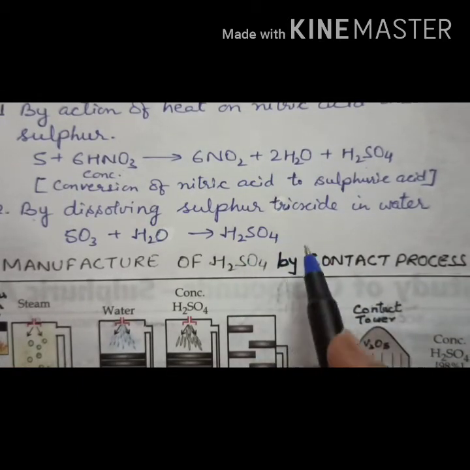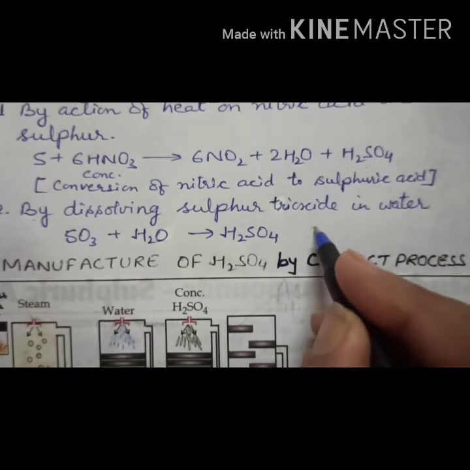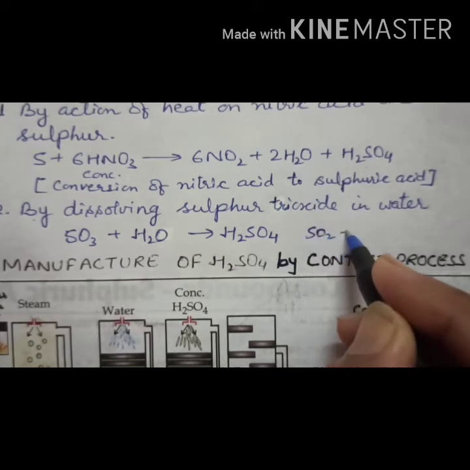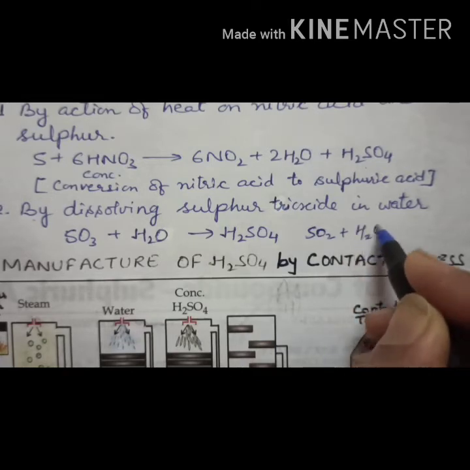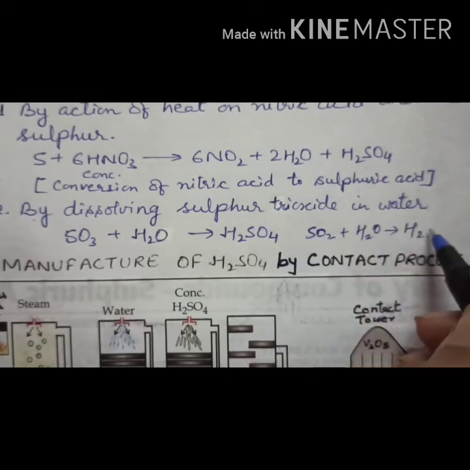Next, by dissolving sulfur trioxide in water you get sulfuric acid. But always remember, when SO2 reacts with water, what does it give? H2SO3. And what is it called? This is called sulfurous acid.